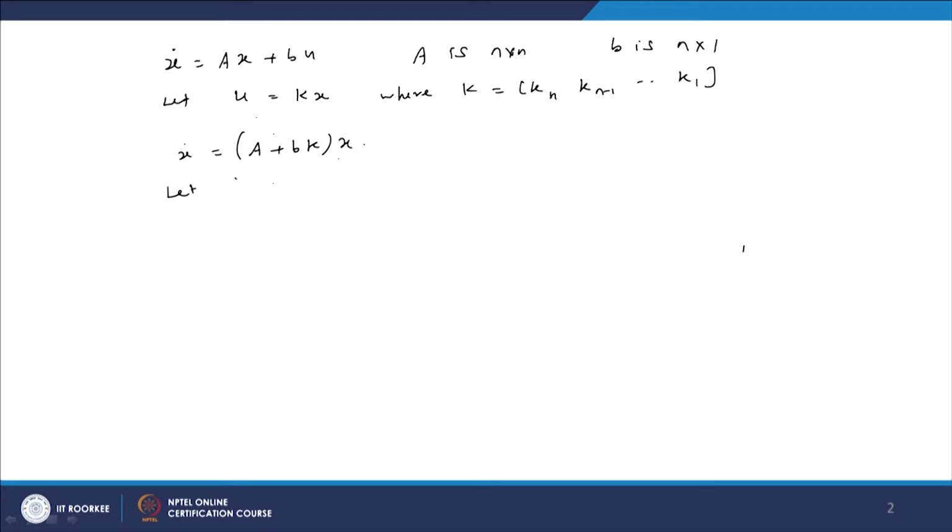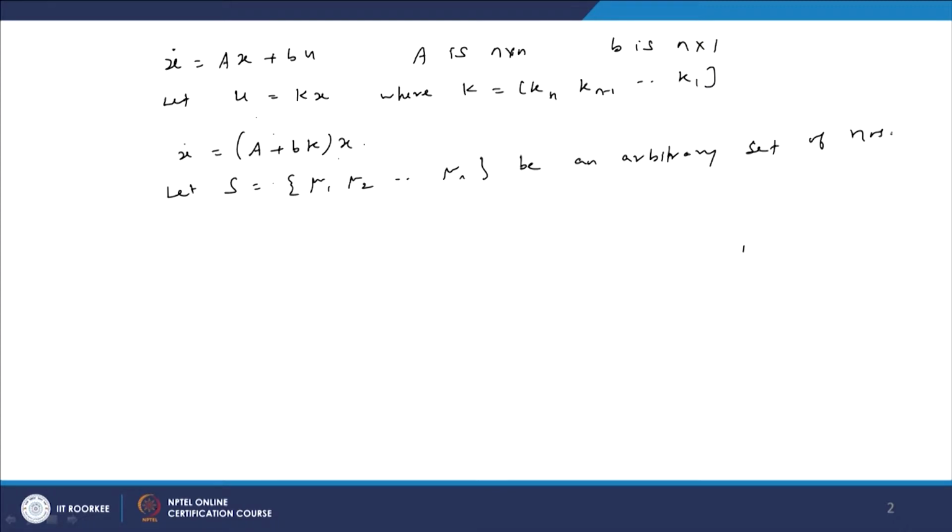So let S be a set {mu 1, mu 2, etc., mu n}, an arbitrary set of numbers. So n numbers are given arbitrarily.